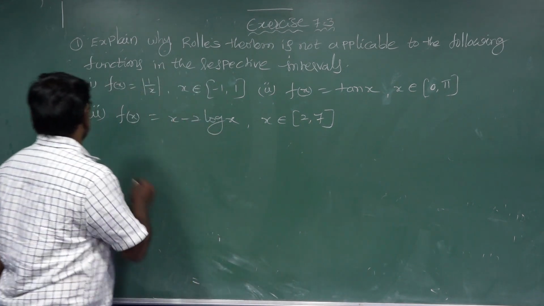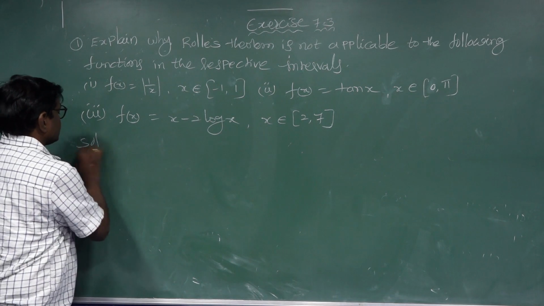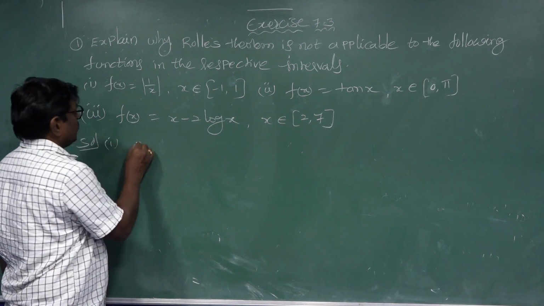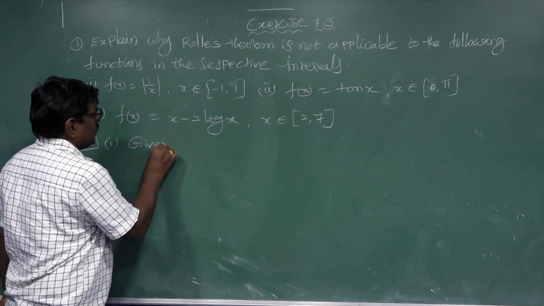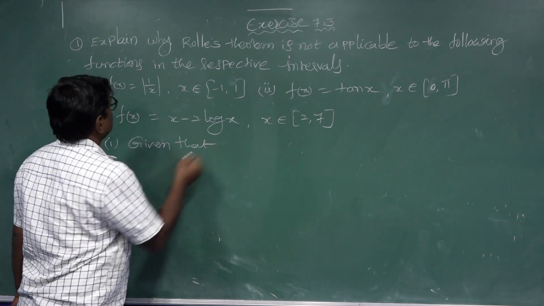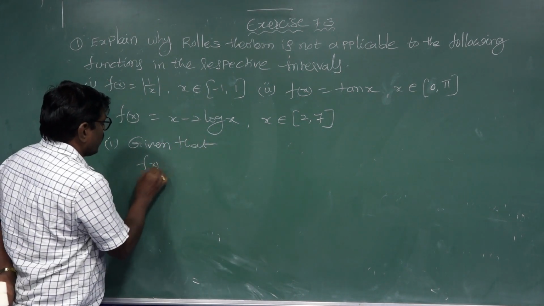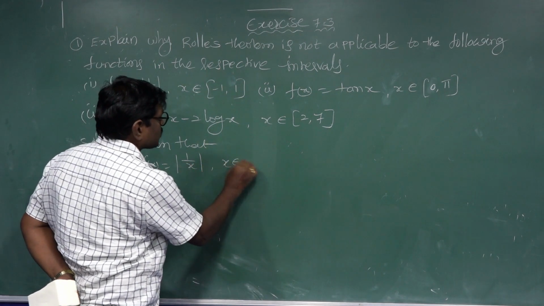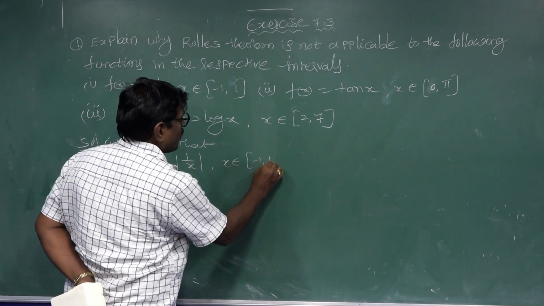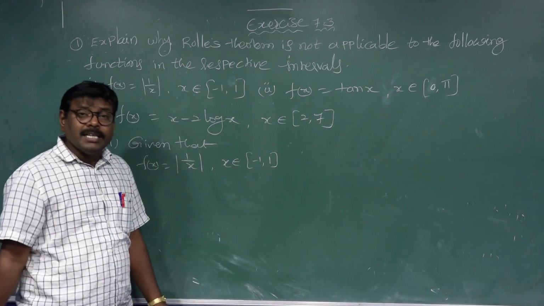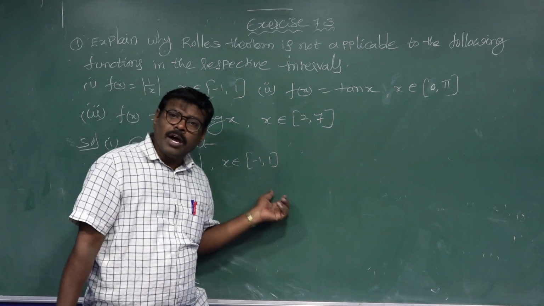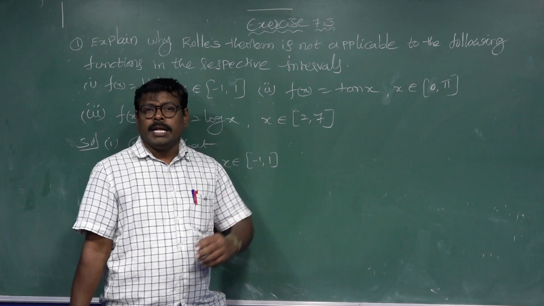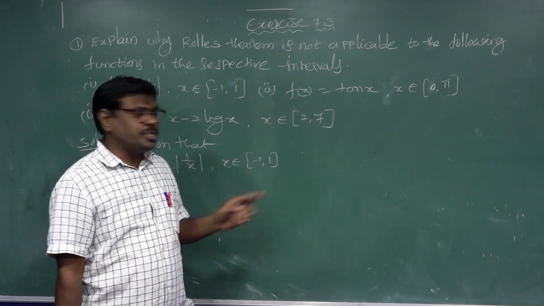Solution. First question is given that f(x) equal to modulus of 1 by x, x belongs to [minus 1, 1]. The interval is minus 1, 0, 1, and the middle value is 0.